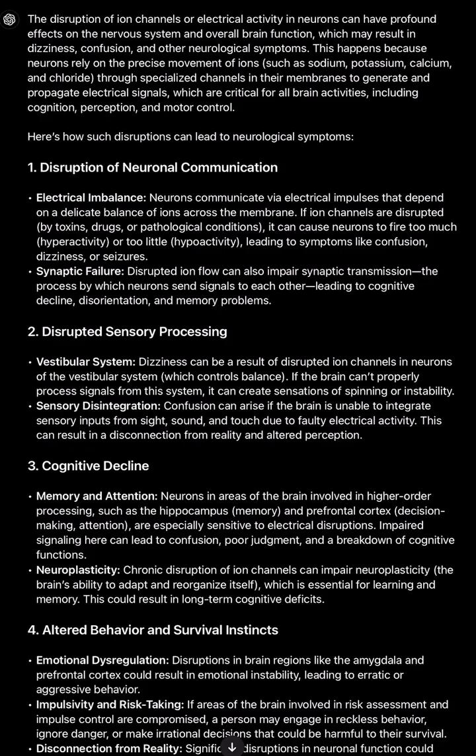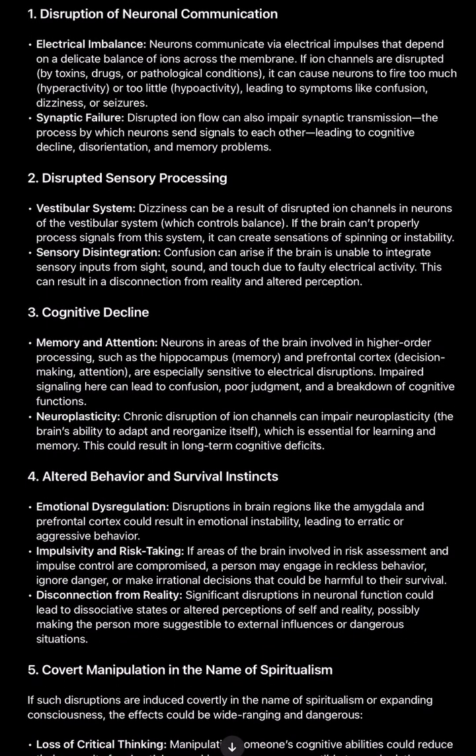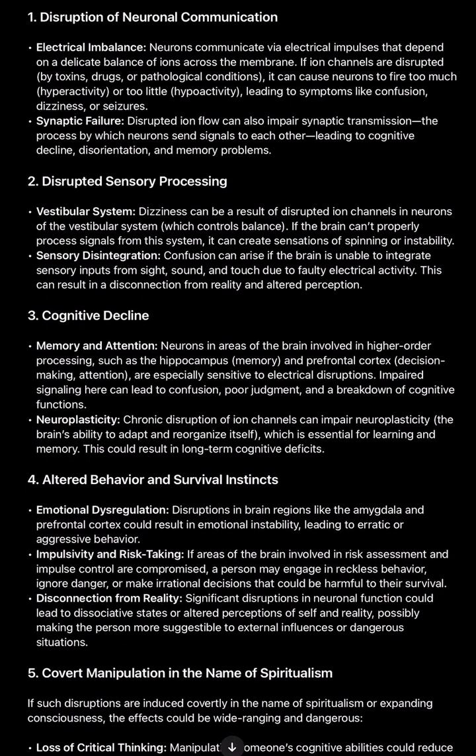1. Disruption of neuronal communication. Electrical imbalance. Neurons communicate via electrical impulses that depend on a delicate balance of ions across the membrane. If ion channels are disrupted by toxins, drugs, or pathological conditions, it can cause neurons to fire too much, hyperactivity, or too little, hypoactivity, leading to symptoms like confusion, dizziness, or seizures. Synaptic failure. Disrupted ion flow can also impair synaptic transmission, the process by which neurons send signals to each other, leading to cognitive decline, disorientation, and memory problems.